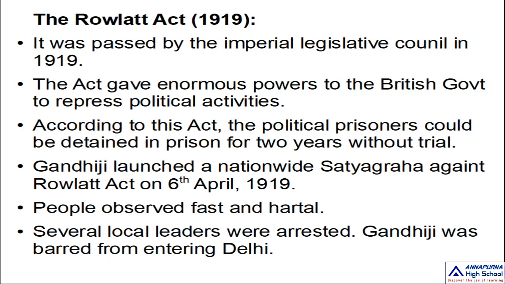As a result, what happened? Several local leaders were arrested, and Gandhiji was barred from entering Delhi. He tried to enter Delhi, but he was barred. So a big agitation was started by Mahatma Gandhi on 6th April 1919 against the Rowlatt Act.